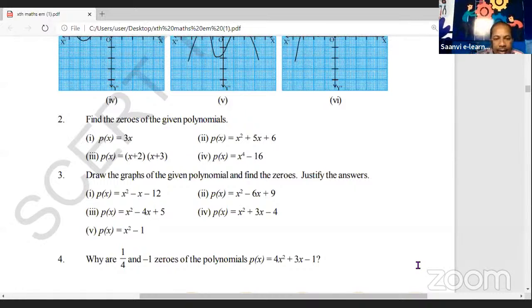Fourth question is given. P of x is equal to x square plus 3x minus 4 is given. Okay, sorry. Fourth question here: P of x is equal to x power 4 minus 16 is given. X power 4 minus 16. Let us see how to solve it.